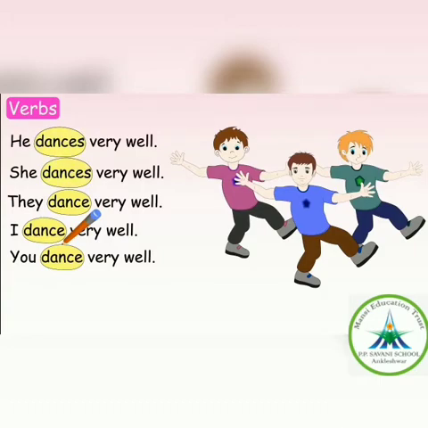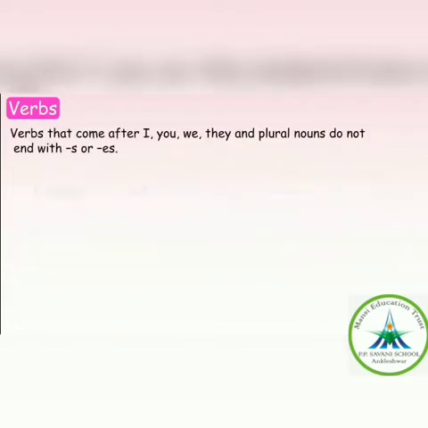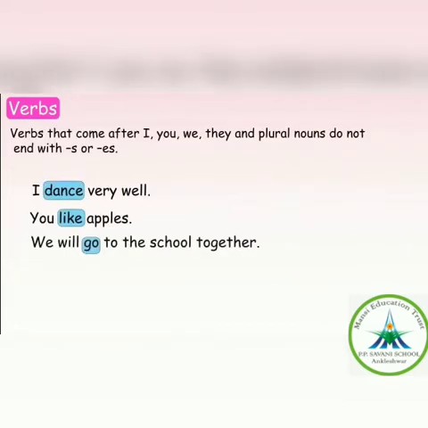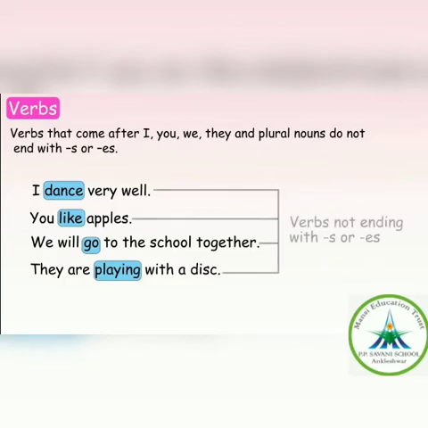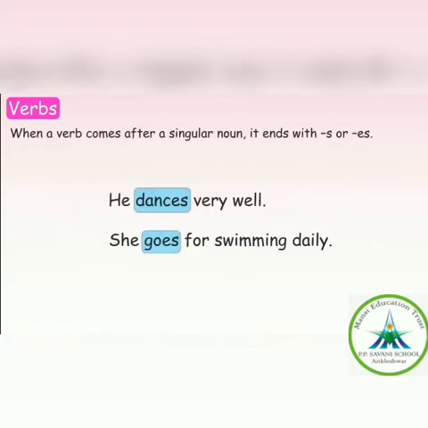Verbs that come after I, you, we, they and plural nouns do not end with s or es. When a verb comes after a singular noun, it ends with s or es. For example, the verb live. Here, two types of verbs we are using, live and lives.